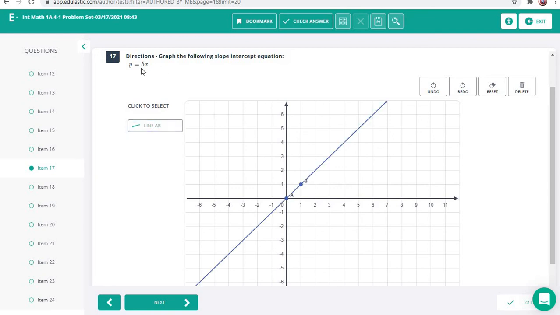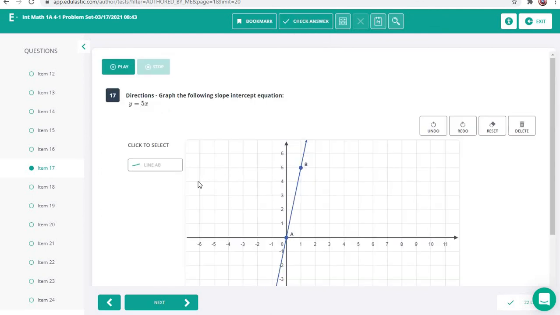Now, any whole number is just that number over 1 as a fraction. So this is 5 over 1. That means rise over run. We're going to rise 5, 1, 2, 3, 4, 5, and run 1. So that is going to be our answer there.